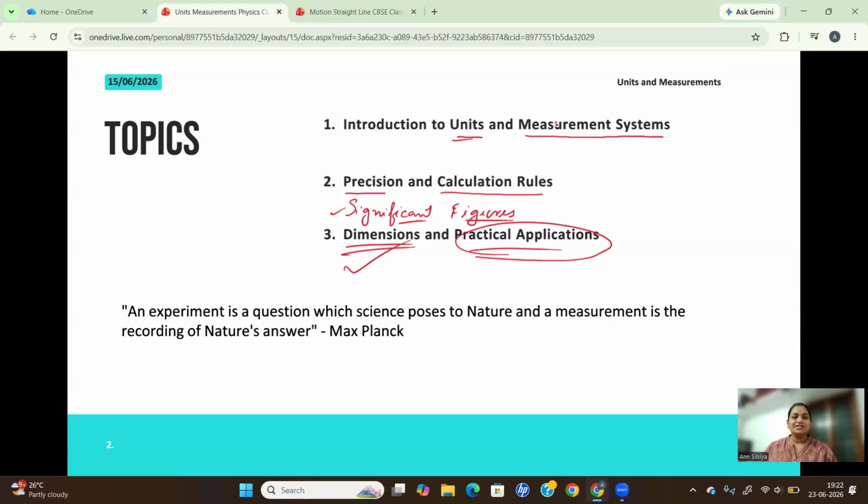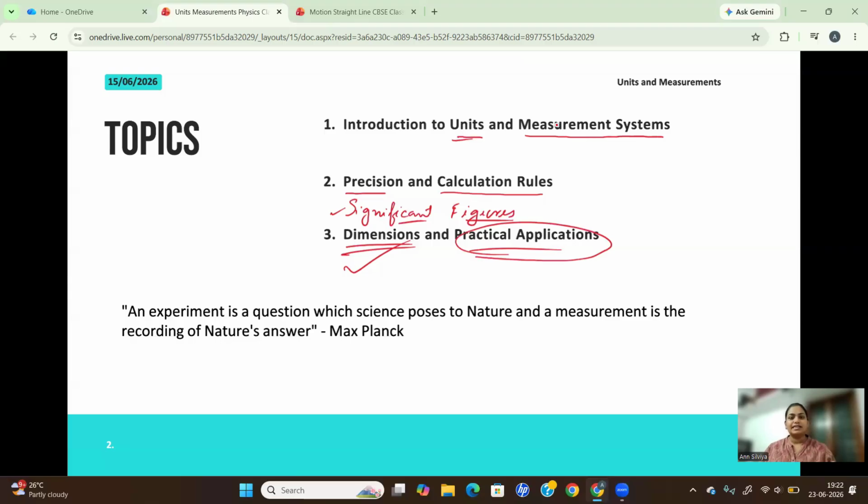Before going to the chapter, I want to tell a quote by Max Planck, the famous physicist. He says, an experiment is a question which science poses to nature, and a measurement is the recording of nature's answer. So why are we doing all these experiments and developing all these new technologies or whatever we are using in your daily life?